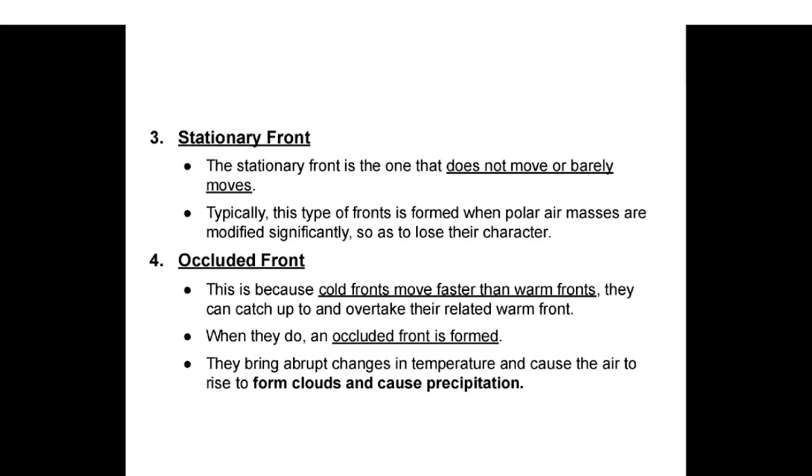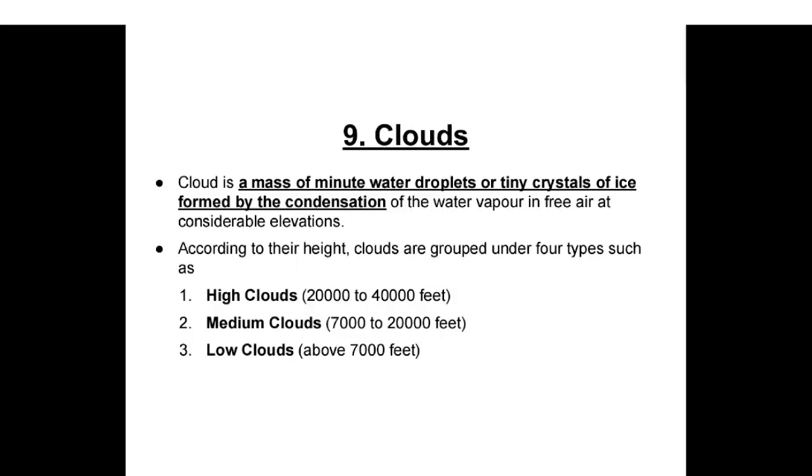Typically, this type of front is formed when polar air masses are modified significantly so as to lose their character. Occluded front. This is because cold fronts move faster than warm fronts. They can catch up to and overtake their related warm fronts. When they do, an occluded front is formed. They bring abrupt changes in temperature and cause the air to rise to form clouds and cause precipitation.